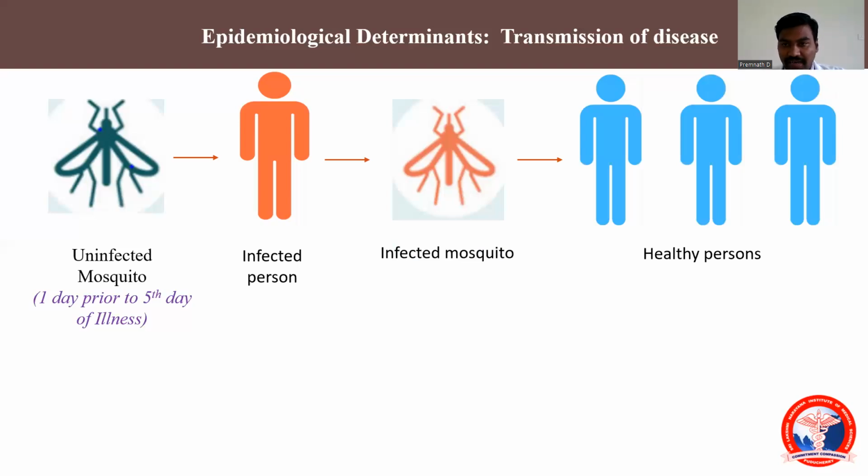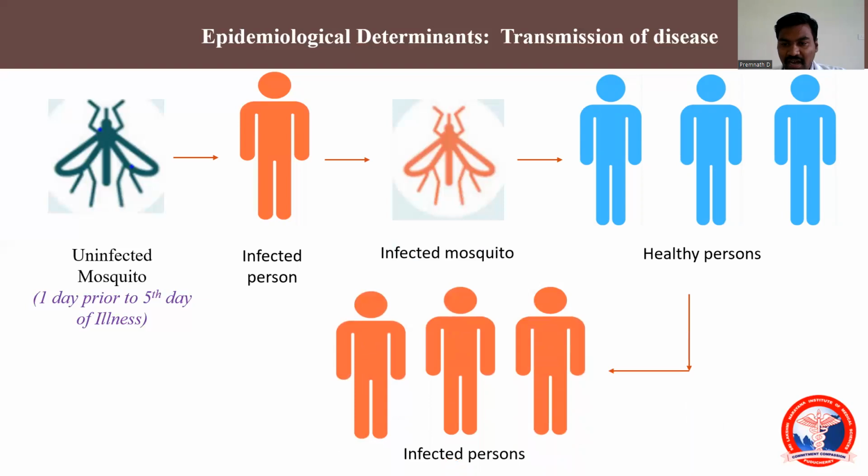Okay, it will cause the transmission of flavivirus into the healthy person, and the healthy person will be infected. Now this healthy person acts as a reservoir for the uninfected mosquito to get infected. So this cycle continues and the number exponentially increases. So we are meeting a large number of cases. The main concept is that if the Aedes mosquito bites an infected person, it remains infected for life. And the persons with whom the mosquito comes in contact will all be infected because of this virus.